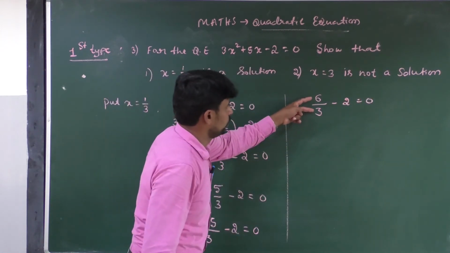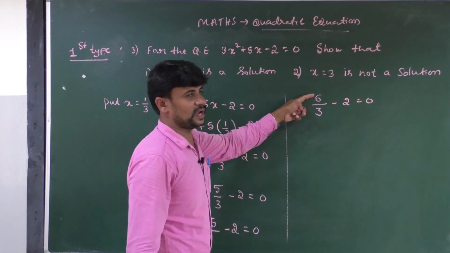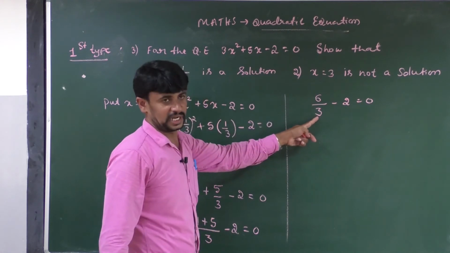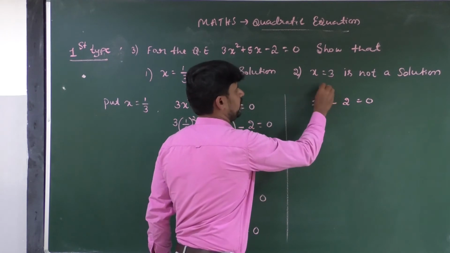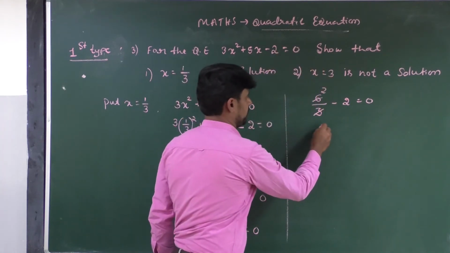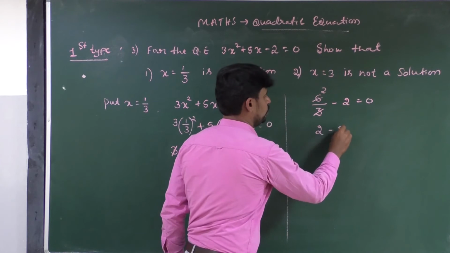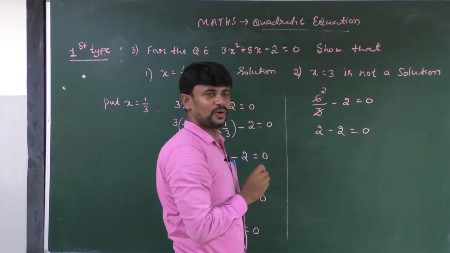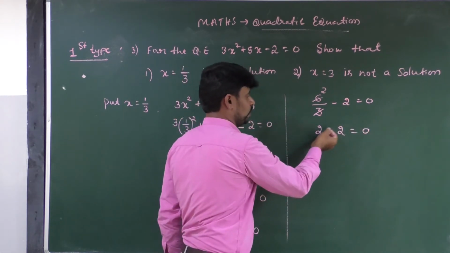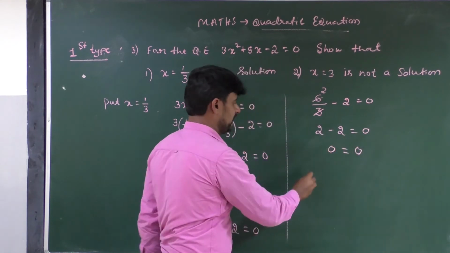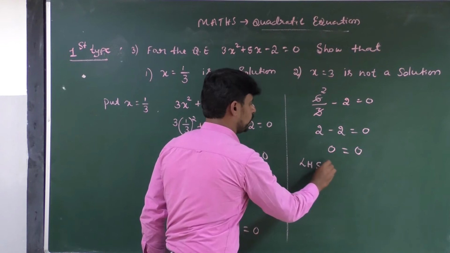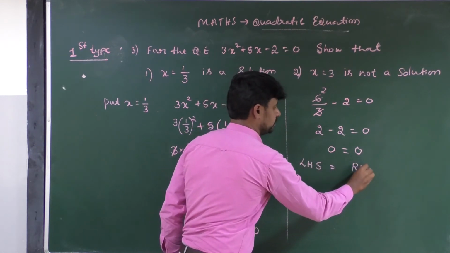Again we can do the simplification. In the numerator we have 6, in the denominator we have 3. If we divide this 6 by 3, 3 ones are 3, 3 twos are 6, so it becomes 2 minus 2 is equal to 0. 2 minus 2 means what? 0 is equal to 0. Here LHS equals RHS.